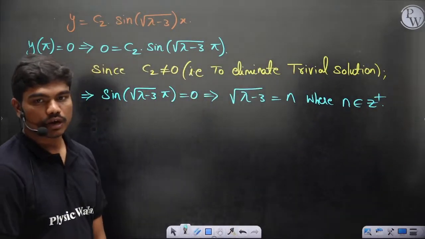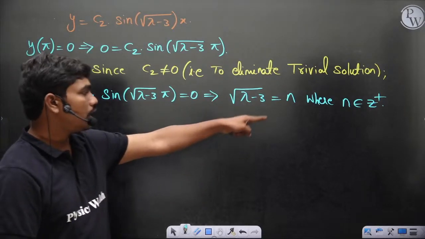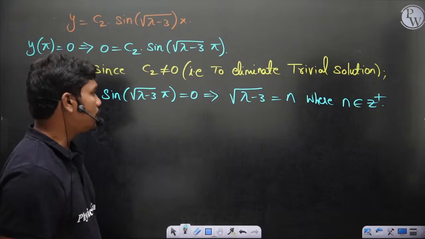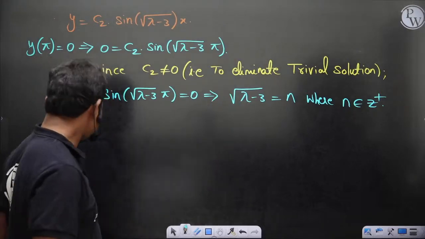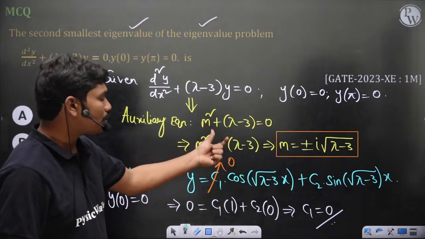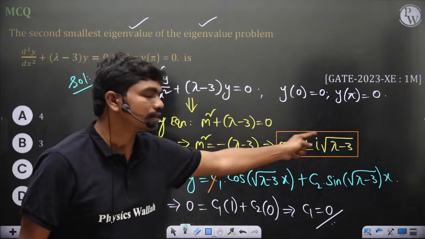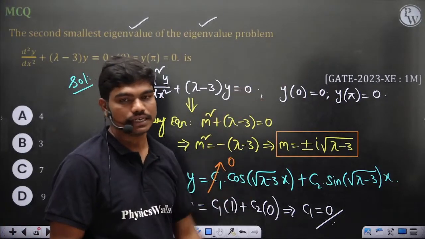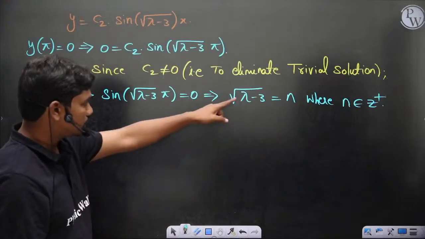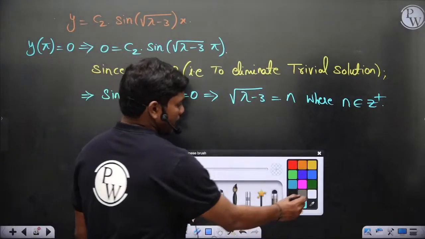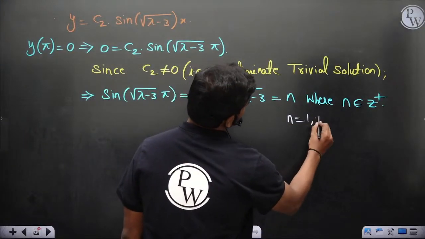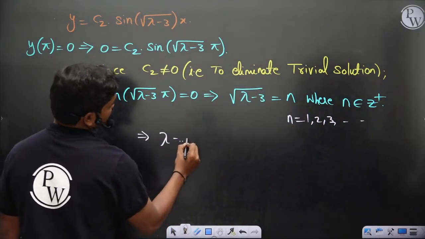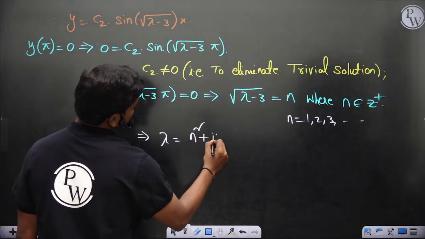Why am I taking n only positive? Because if lambda minus 3 is negative, then this directly gives you real solutions, which will never converge, the oscillations keep increasing physically. But anyway, right now you can see root (lambda minus 3) should equal n, where n is equal to 1, 2, 3 and so on. So this gives you lambda is equal to n square plus 3.